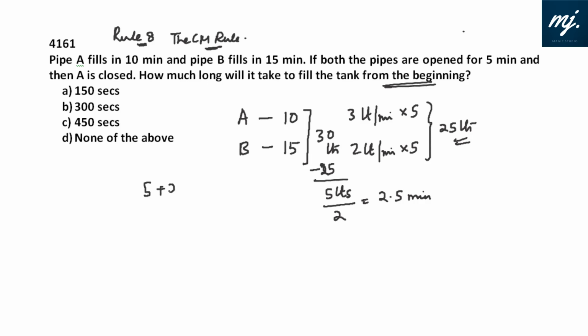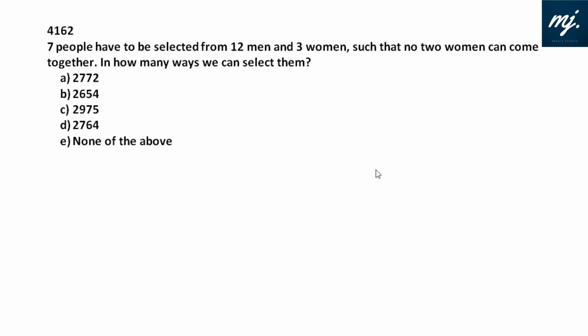Now they are asking from the beginning how much time it will take. 5 plus 2.5 minutes, that is 7.5 minutes. Or 7 into 60 is 420 plus 30, that would be 450 seconds. Since I can see all the options are given in seconds, it will take 450 seconds for these two pipes to fill the given tank. Option C is the best fit.